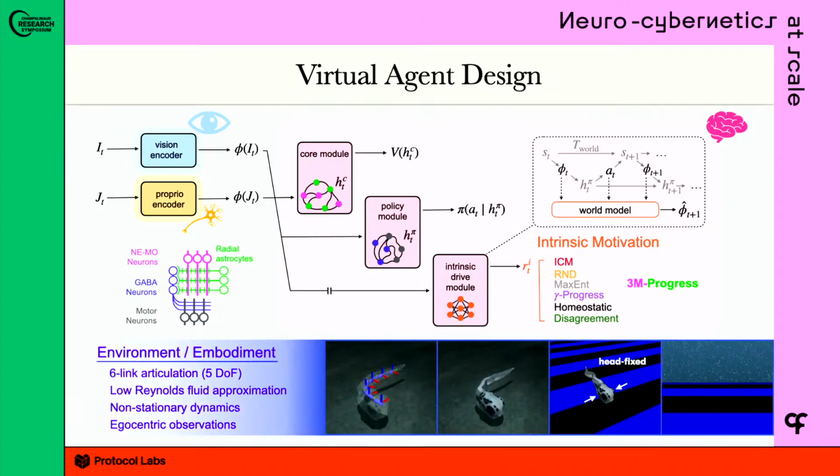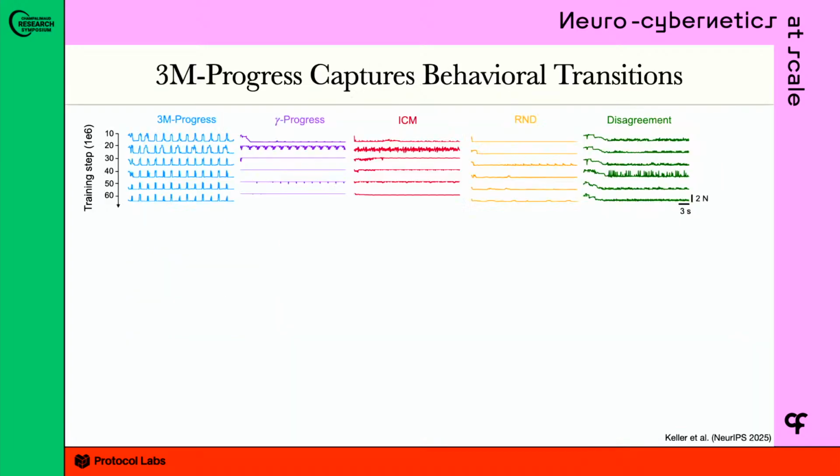We do this, of course, in a physics-based simulation engine. This is a very basic model, but it captures the fundamental behavioral ethology of swimming fish: 6 links of articulation, fluid approximations, non-stationary dynamics. If you're curious about the details of the environment, we can talk offline. Okay, so before I talk more about the algorithm, I just want to show some quick behavioral results.